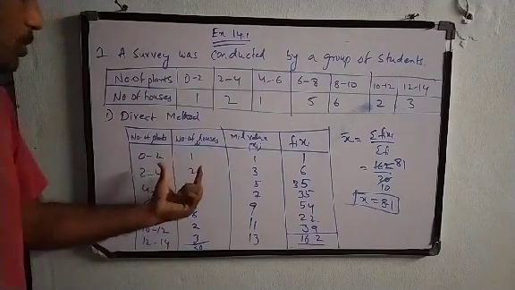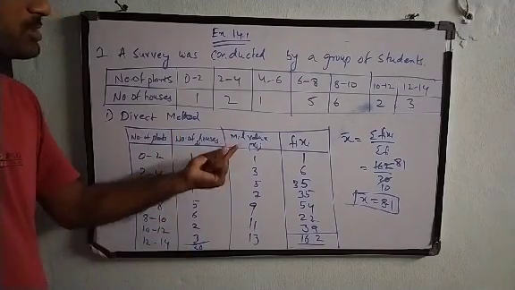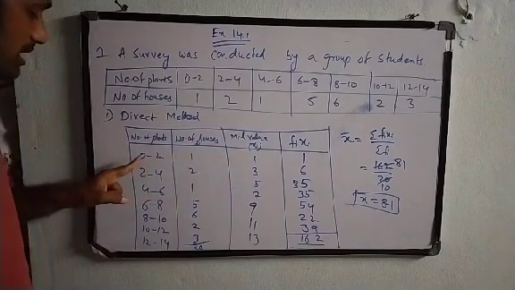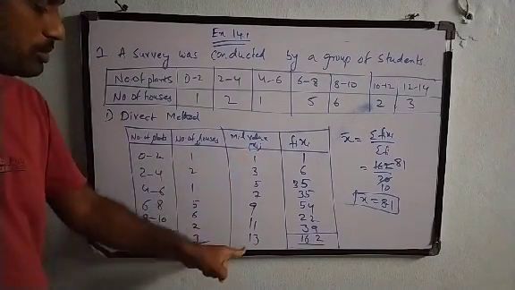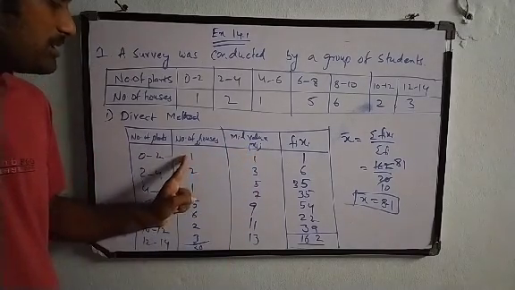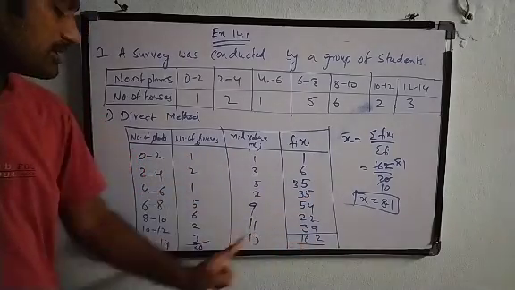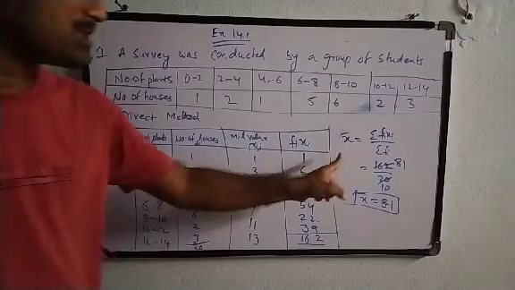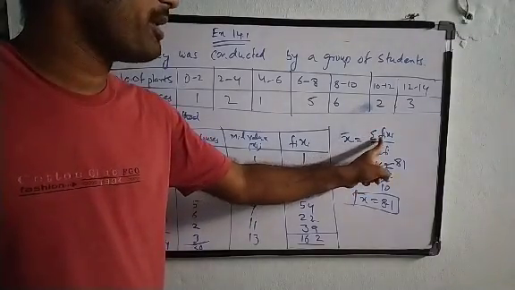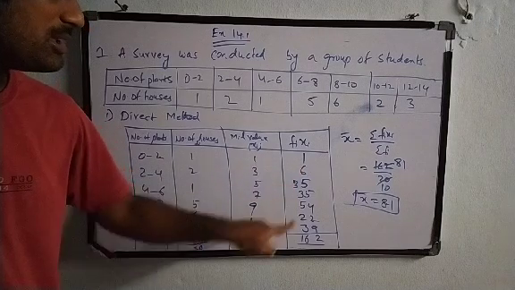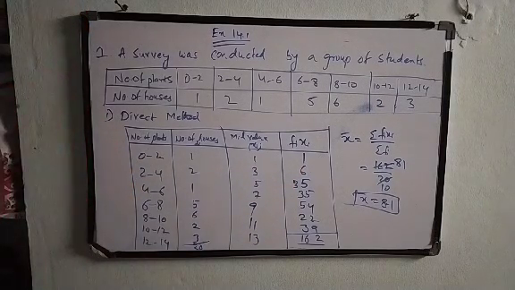In the direct method, the two columns are already given in the question. So the third column will be the mid value. How we are going to get that mid value means lower boundary plus upper boundary by 2. We need to multiply this Fi column into the Xi column, and afterwards we need to add this Fi into Xi column, and so the X bar formula will be the division of sigma Fi Xi by sigma Fi. Sigma means summation. Summation means addition of all these numbers. So this is by using the direct method.